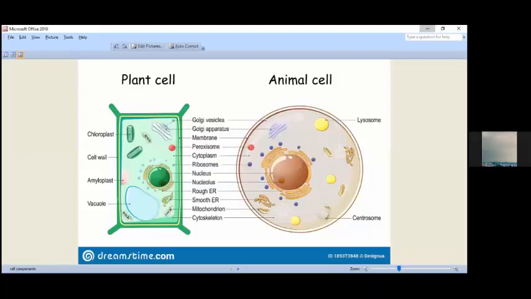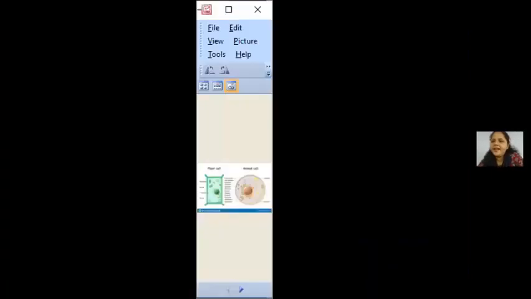Okay, so students, can you tell me what are the characteristics shown by living organisms? Different characteristics shown by living organisms. Ma'am, growth. Yes. Living organisms show growth, movement, respiration, circulation, all the metabolic activities. Right.